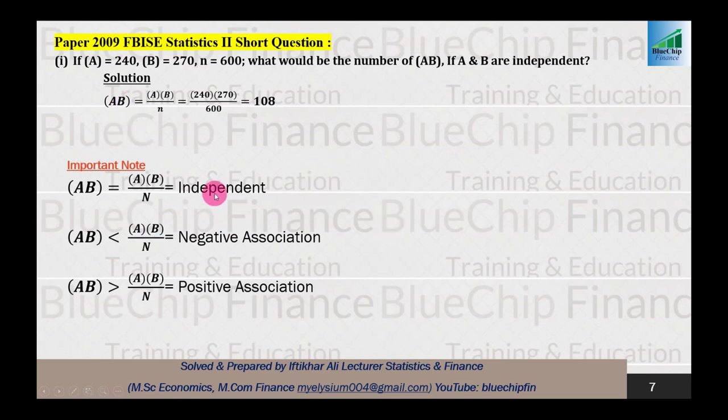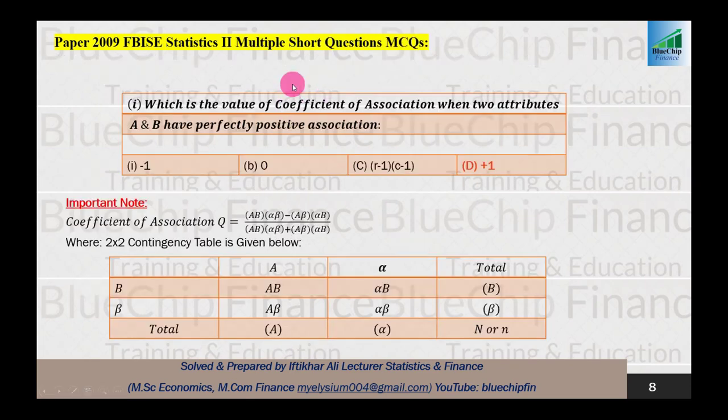So these are three very important conditions of association: if AB is equal to A multiplied by B divided by N, it means that the two attributes are independent of each other. They have no association between them. And if it is less than this, it shows negative association, and if it is greater than this, it means that there is positive association. The third part of this video is related to MCQs.